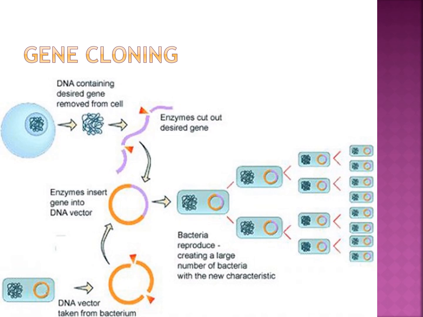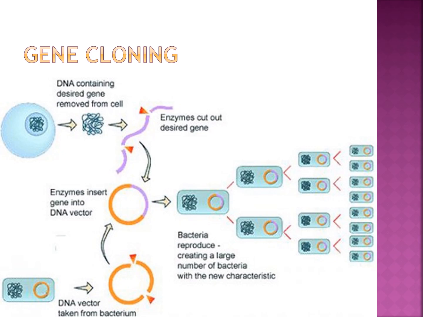In gene cloning, a gene or a piece of DNA fragment is inserted into a bacterial cell where the DNA will be multiplied as the cell divides. A brief outline of the basic steps involved in gene cloning. First step, isolation of the desired DNA fragment by using restriction enzymes.